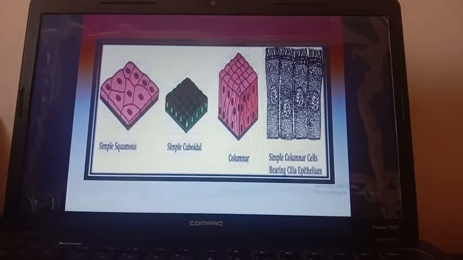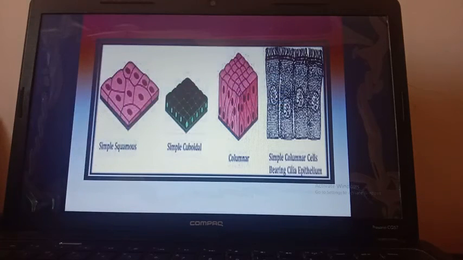Length is more than the width, so the cells are tall or column shaped, or you can say cylindrical. Its function is absorption, secretion of mucus, enzymes, and also protection.